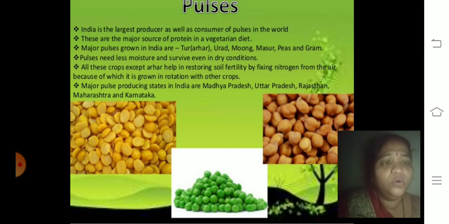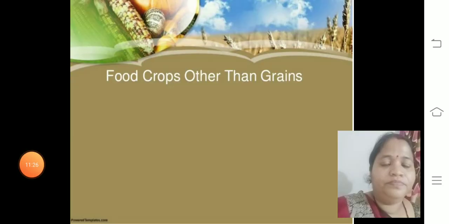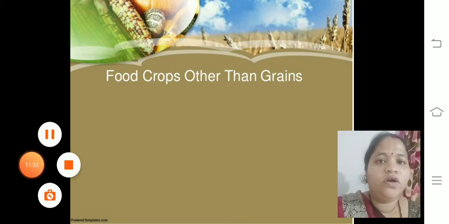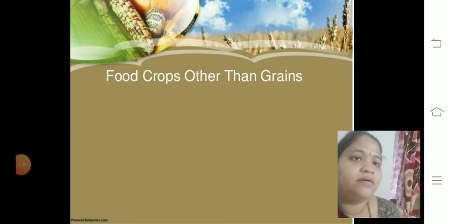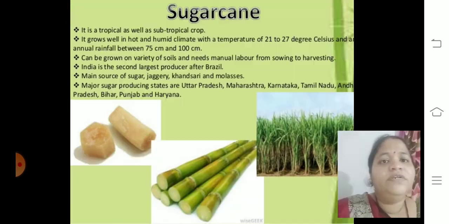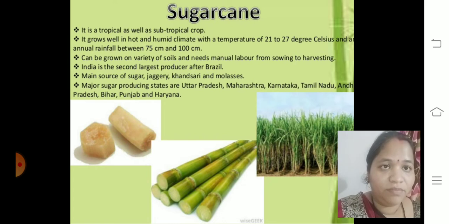Next we are going to talk about food crops other than grains. Children, now we'll talk about sugarcane, which has more production in Maharashtra. It is a tropical as well as subtropical crop.